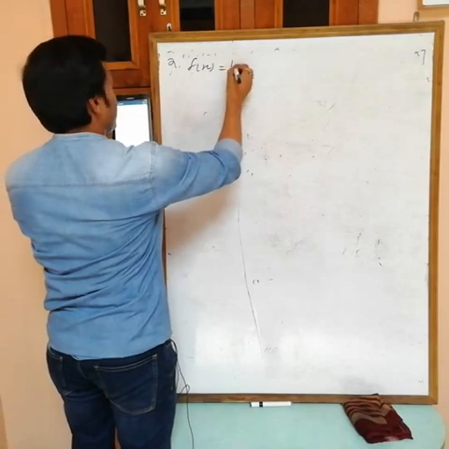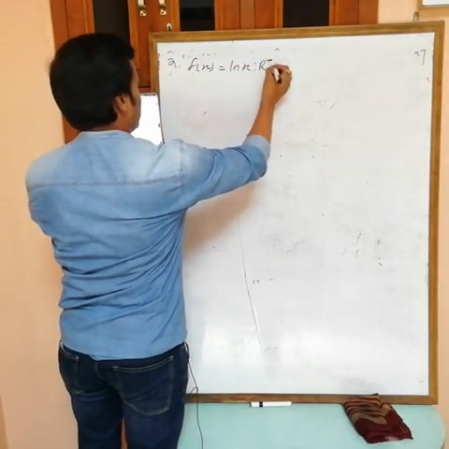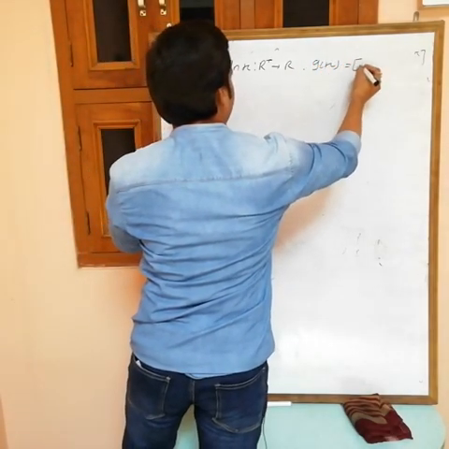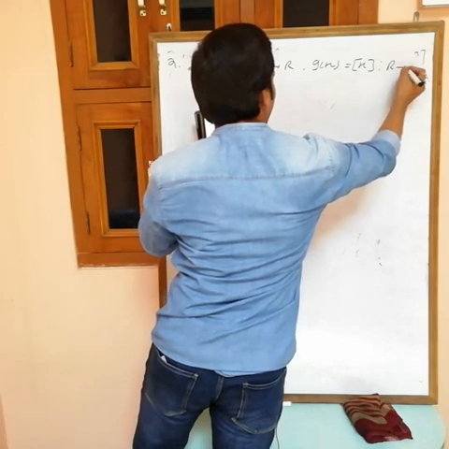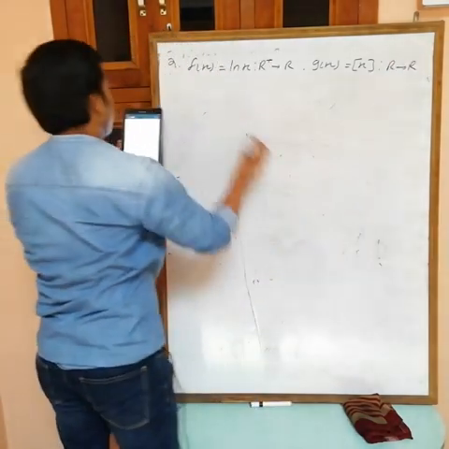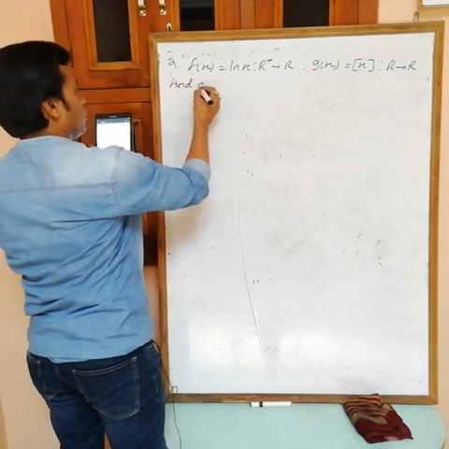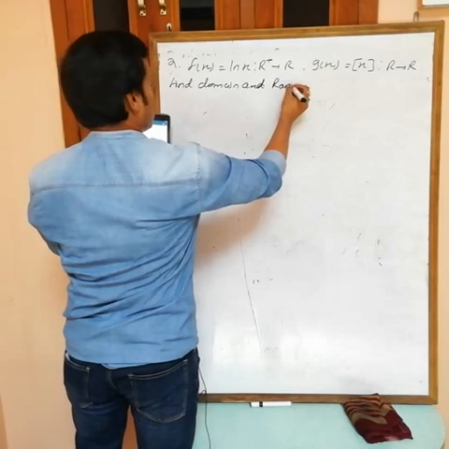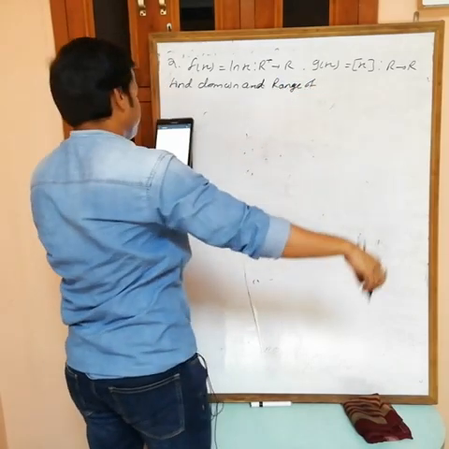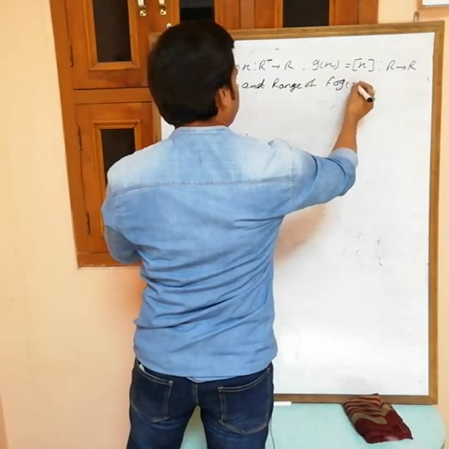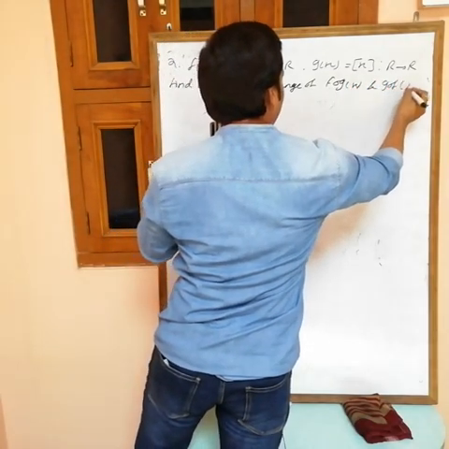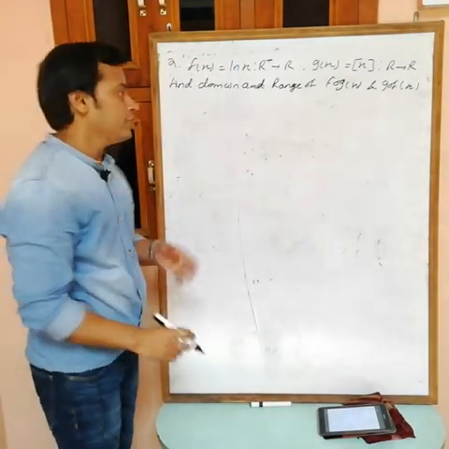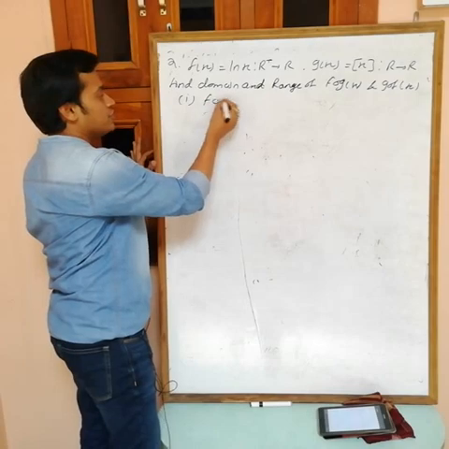f(x) is given as ln of x, that is from R plus to R, and g(x) is given as greatest integer of x, that is from R to R. Find the domain and range of f of g(x) and g of f(x). Now you want the domain and range of both these functions. So first I am taking f of g.